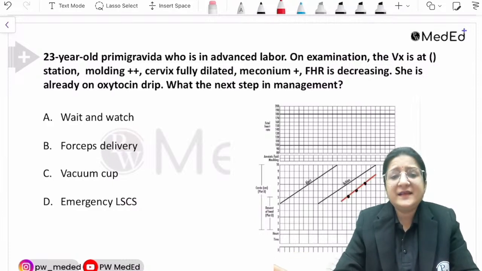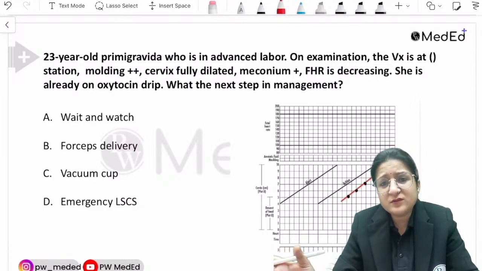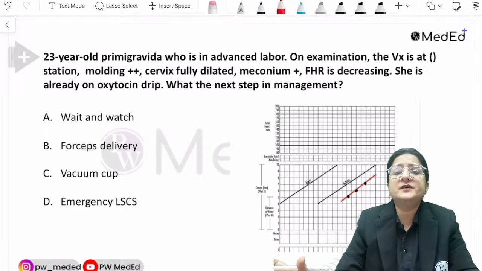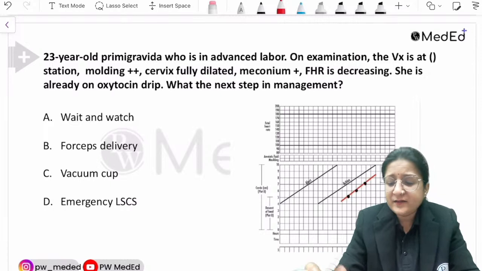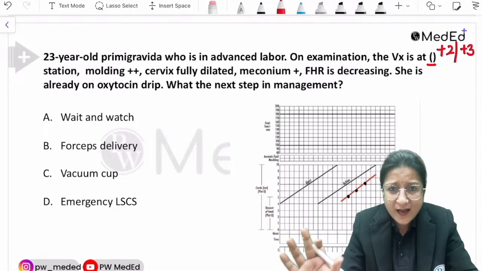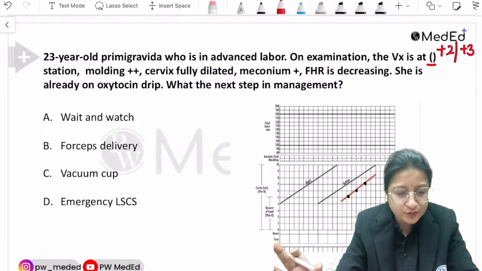So they had asked that there is a 23-year-old primi who's in advanced labor. On examination, the position of the vertex was given at, now there are various discrepancies as to what exactly was the position of vertex. Was it +2 or was it +3 or was it a minus station? I believe it was somewhere in the plus station only.